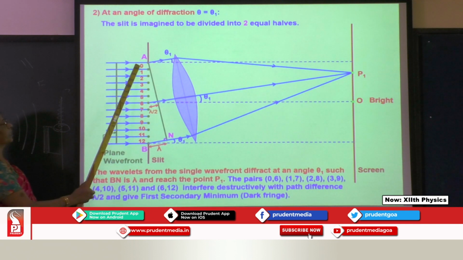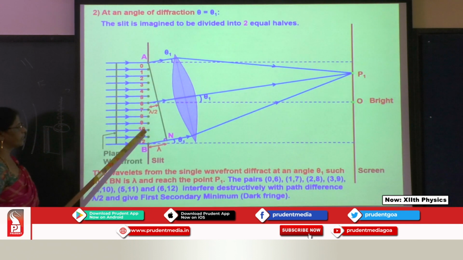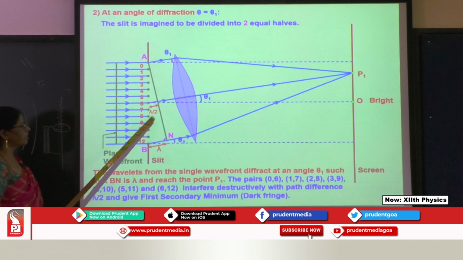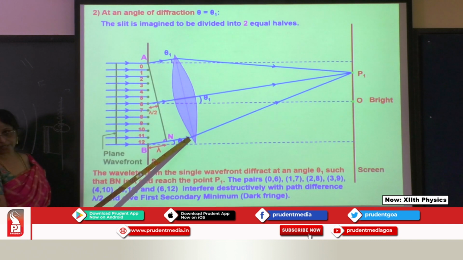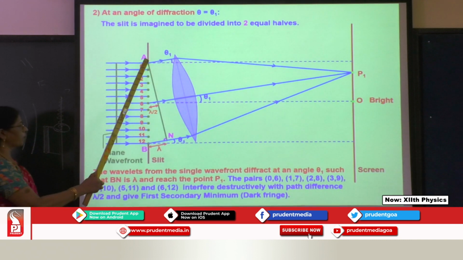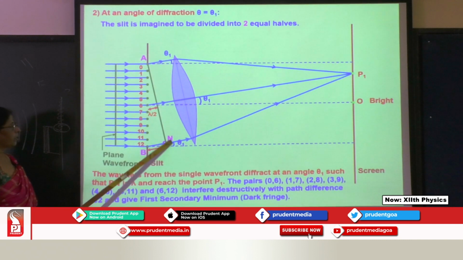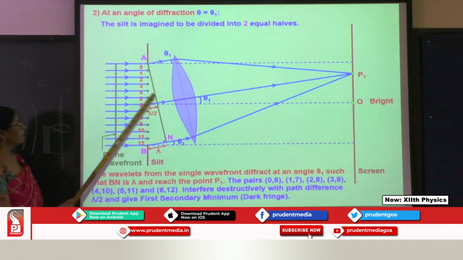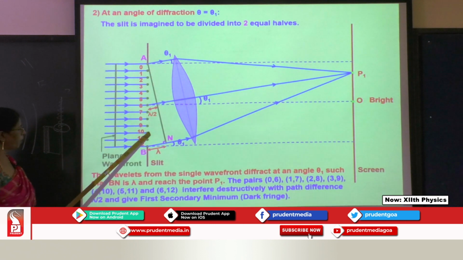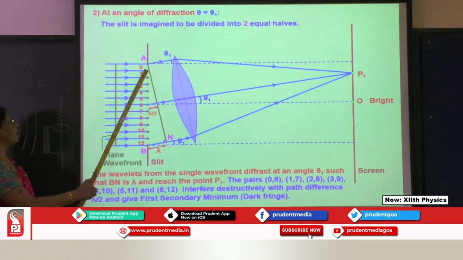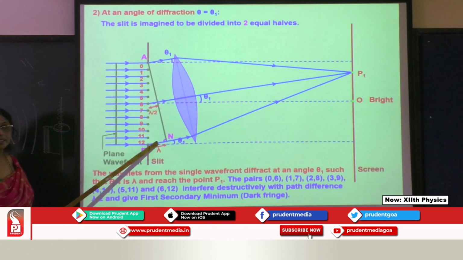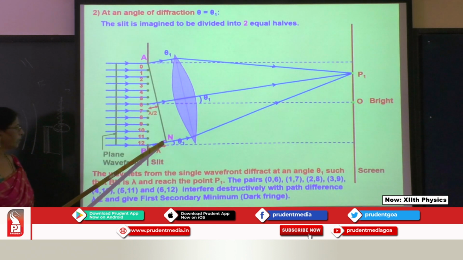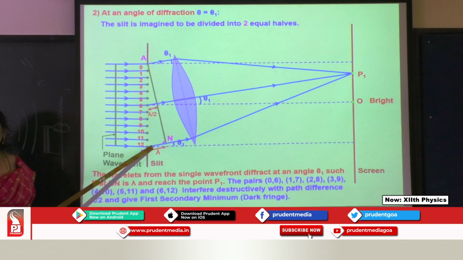when you consider over here, this is the wave and this is the wave traveling. They travel a short distance, they travel a longer distance. So what I am going to do is from here I am drawing a perpendicular. So now these two become equal, right? From the center point to this, this is the extra path they travel. Bn is the extra path traveled.